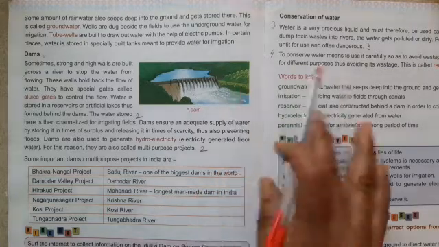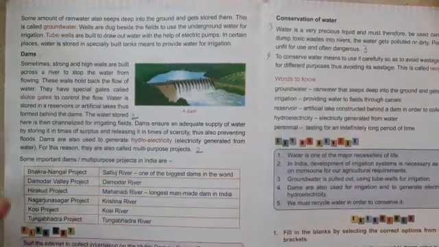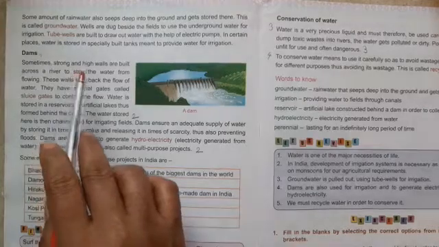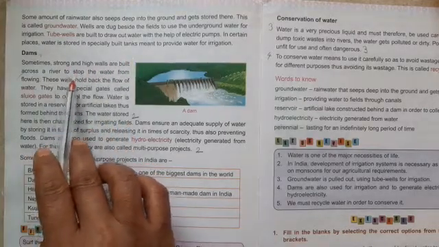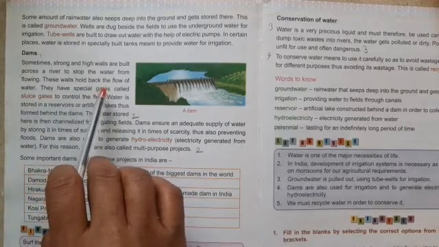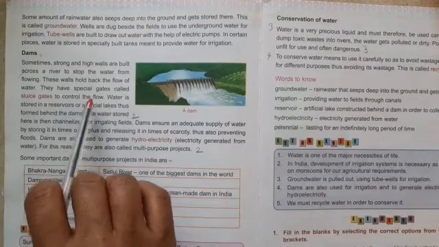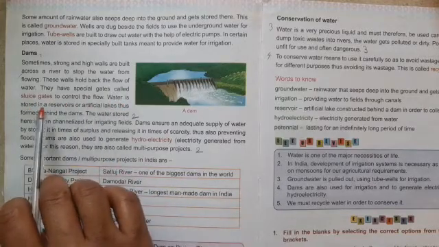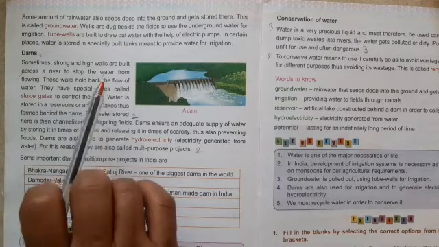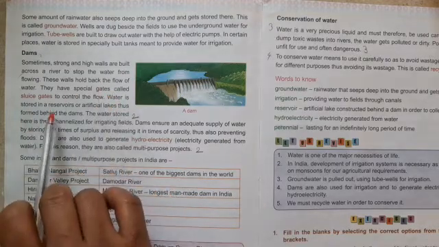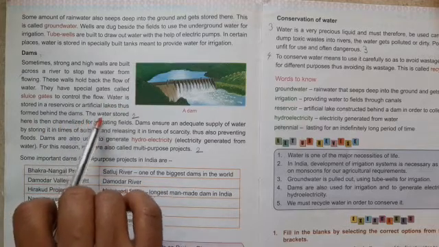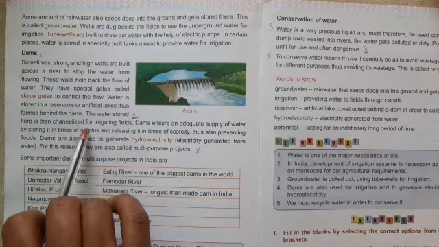Okay, now we'll see dams. Sometimes strong high walls are built across a river to stop the water from flowing. These walls hold back the flow of water. They have special gates called sluice gates to control the flow of water. Water is stored in a reservoir or artificial lakes, thus found behind the dams. The water stored here is then channelized for irrigating fields.